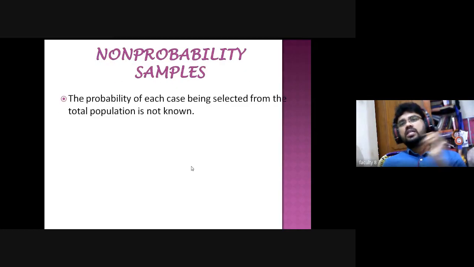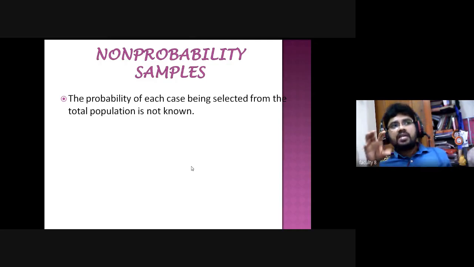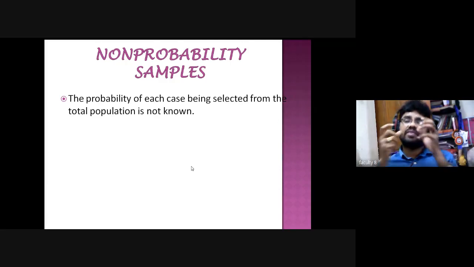Here we can discuss the non-random probabilities. The probability of each case being selected from the total population is not known. When we select a sample from the population in a random sampling method, we select on the basis of different categories, so we know which sample we are going to select. But in the non-probability sampling method, the probability of each case being selected from the population is not known.